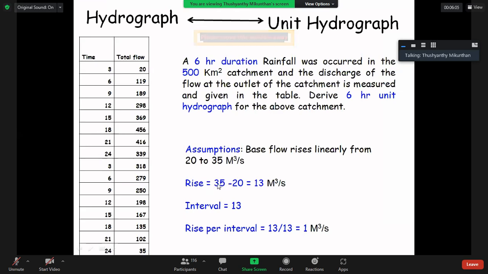So it rises by 35 minus 20, 13 cubic meters per second.